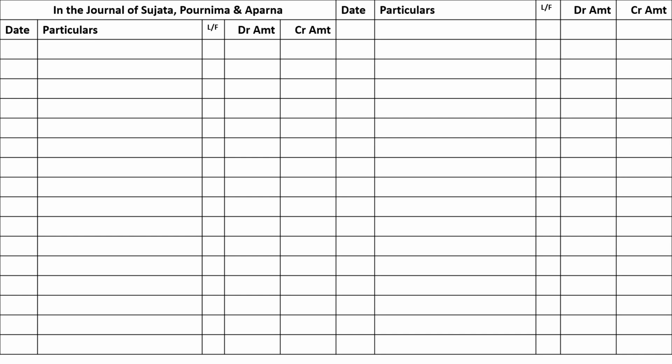Now please don't think that sir is having a journal wherein there are multiple columns. I am having 2 different journals which are completed by me in one single slide. So you may find that I am having date column 2 times. In reality it is not date column 2 times, it is the second page that I have drawn. So consider that this line of my PPT is the middle line of your notebook, and this is the left hand side of the notebook, this is the right hand side of the notebook. That's what you can think of. So it will be easy for you to prepare this journal. At least 2 pages, draw the journal.